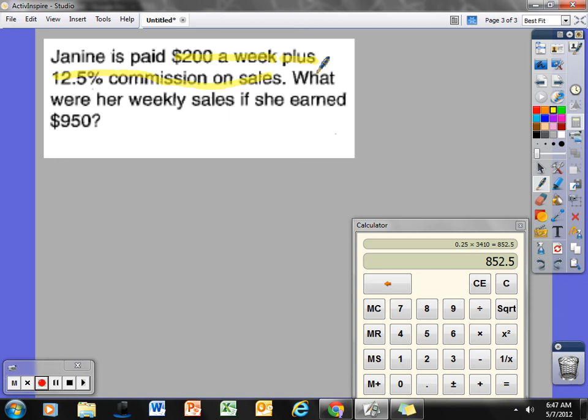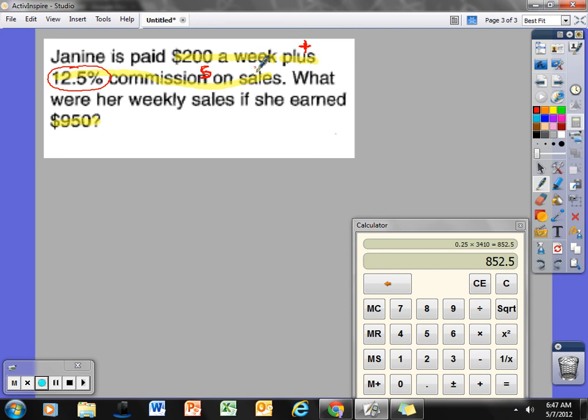The plus tells me we are adding. So she gets that $200 plus whatever she gets on sales. Now she's getting 12.5% commission on her sales. What were her weekly sales? We don't know what these were, so we'll call this S for sales. We know that she earned $950, so essentially she made $950 that week.